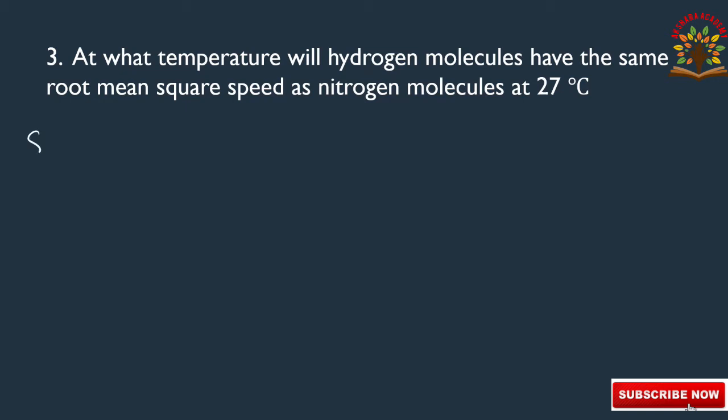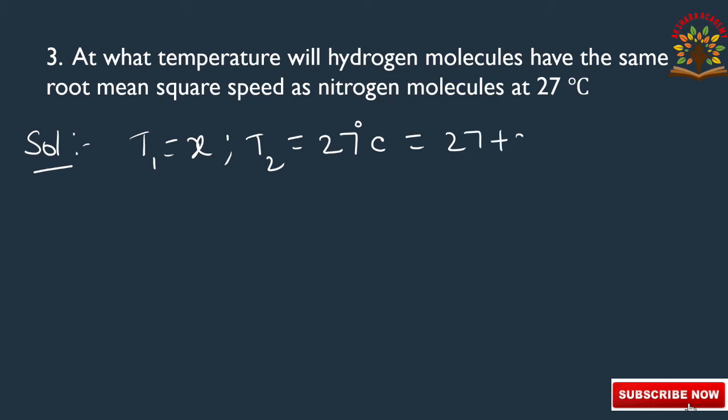Suppose let us assume that T1 is equal to X for hydrogen, and T2 is for nitrogen molecules. They gave 27 degree centigrade. Converting into Kelvin, adding 273, it becomes 300 Kelvin. Now we will write the formula.